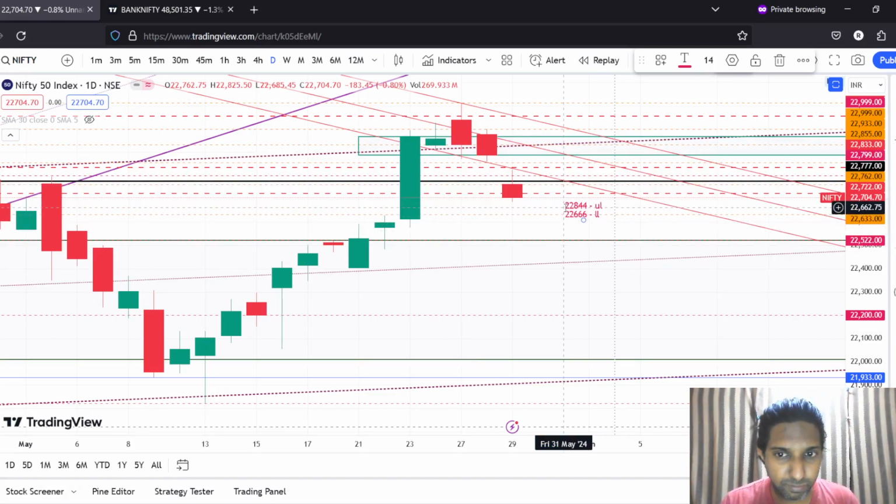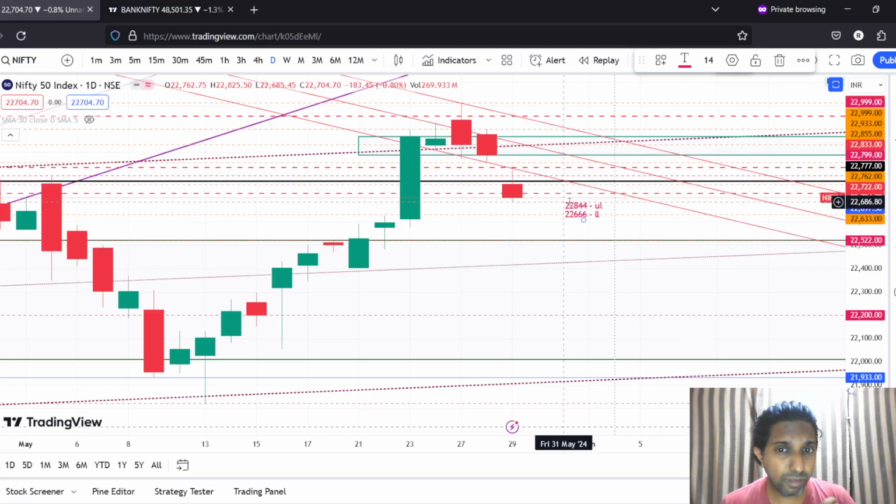Now if the price breaks and sustains above 22,844, then in that case we know already that the targets would be 23,000, that is the first target, and then 23,111, which has been the all-time high, right? The levels where it can go below are 22,666 and 22,522, right? So those are the levels or the targets which we can see on the upside as well as on the downside.